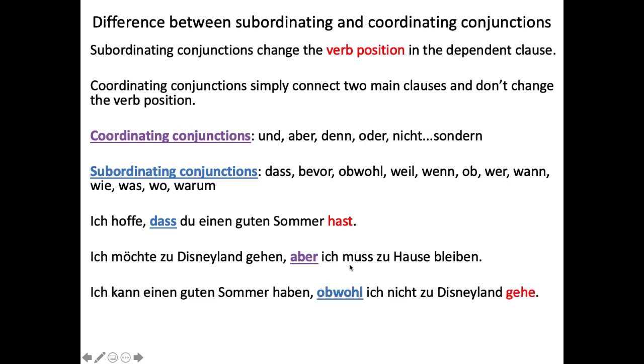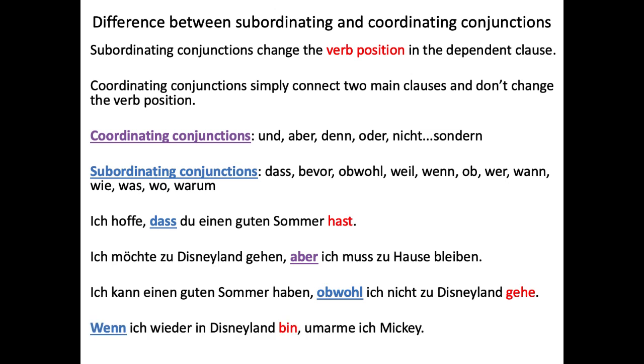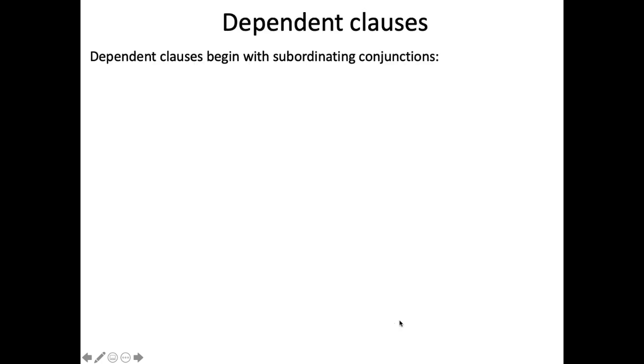Ich muss. Ich kann einen guten Sommer haben, obwohl ich nicht zu Disneyland gehe. Obwohl, although, is the beginning of our dependent clause, and then we've got our verb at the end. It's been kicked. Wenn ich wieder in Disneyland bin, when I am in Disneyland again, when I again in Disneyland am, hug I Mickey. Okay, so we have some more dependent clauses beginning with subordinating conjunctions.